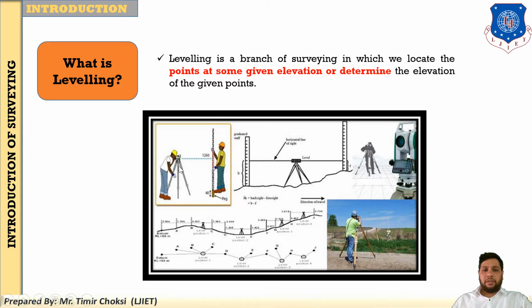Here it is clearly seen that one man is finding the elevation of a particular point, and at another point one man is locating the point at a given elevation. So this is the leveling branch. Here you will understand the whole chapter on trigonometric leveling, which is based on this definition of leveling. So first I have covered the definition of surveying and then leveling.